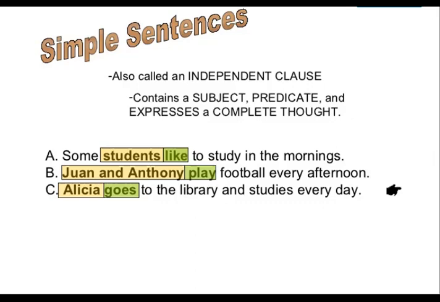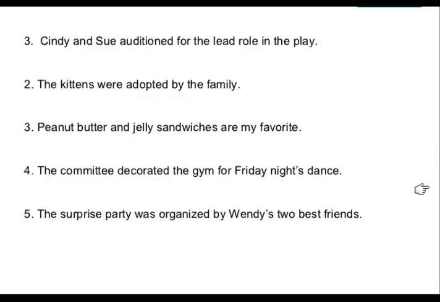Alicia goes to the library and studies every day. Alicia is the performer of the action, hence the subject. Goes is the verb. And to the library and studies every day is the predicate. Altogether, the sentence expresses a complete thought. Cindy and Sue auditioned for lead roles in the play.